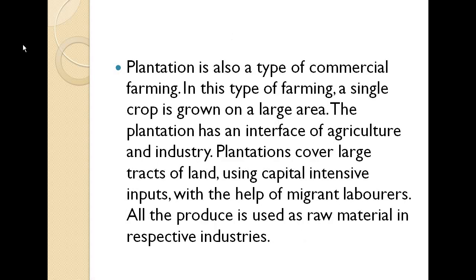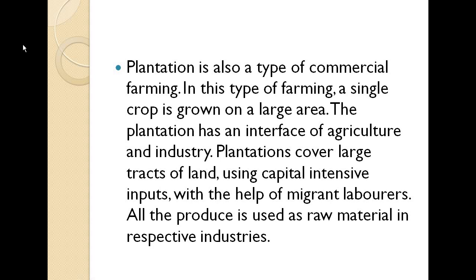Then there is plantation also. Plantation is also a type of commercial farming. In this type of farming, a single crop is grown on a large area. Basically, only a single crop is grown on a large area. They are not producing any other crop there.